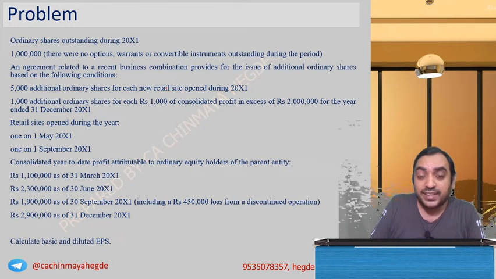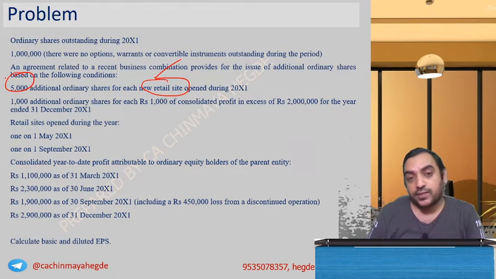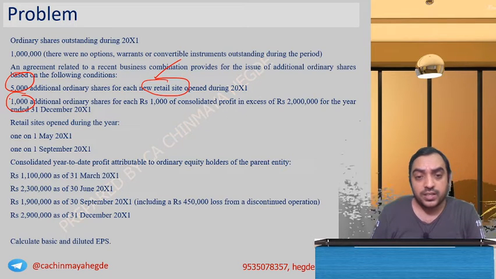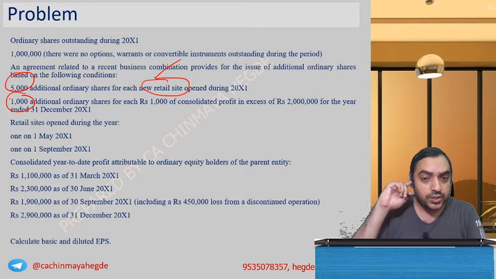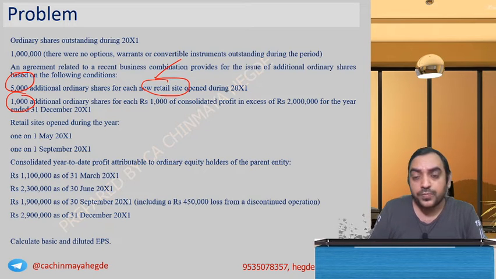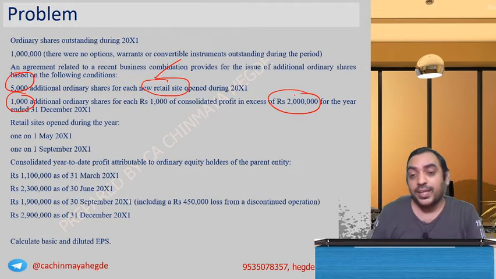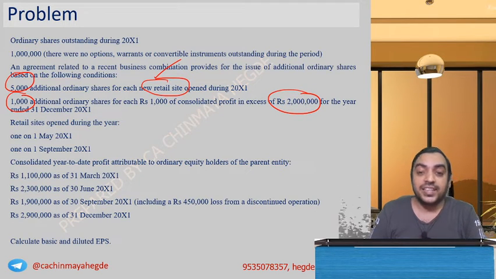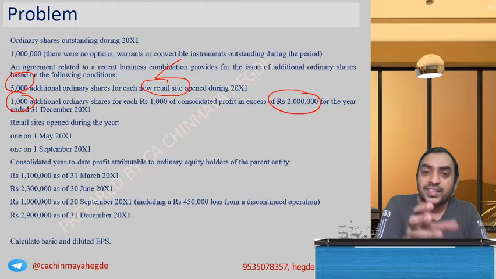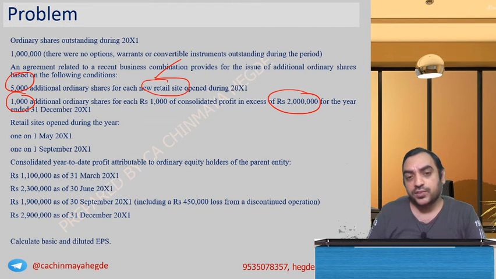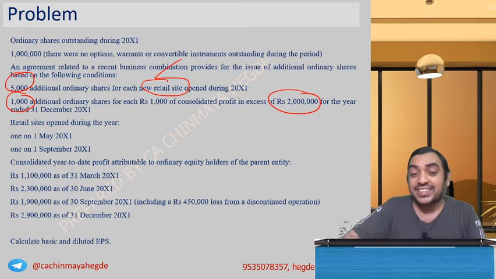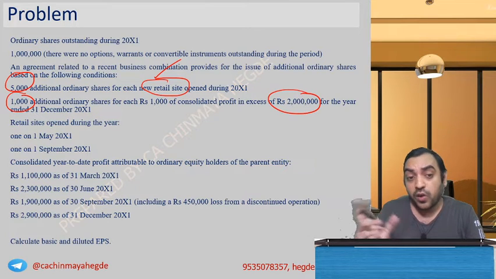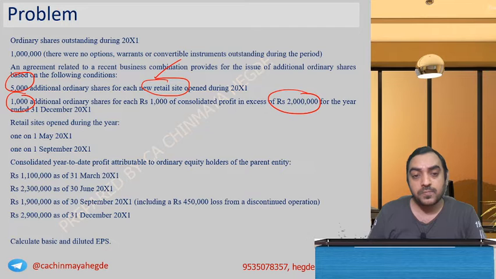One contingency, let's say the retail site contingency: for every new site, you get 5,000 shares. One more contingency is 1,000 additional shares for each 1,000 of profit, that is face value 1,000, in excess of 2 million for the year ended 31st December 2001. So it's a profit contingency, an earnings contingency. If you open one retail store, you get the shares. If your total profit exceeds 2 million in the year, you get another 1,000 shares.